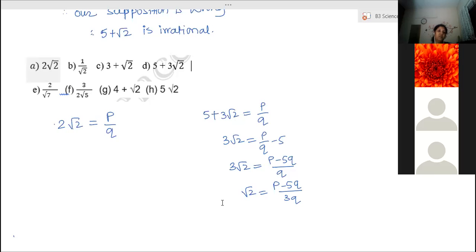Done? Have you completed? Ma'am, for the last one, root 2 equals P by 5Q, right? Yes. Okay, ma'am, done. Ma'am, can you explain the F question? The 3 by 2 rule. Cross multiply. Okay.